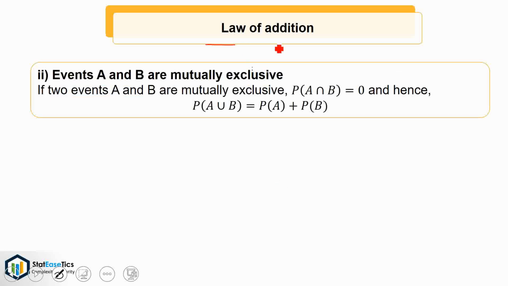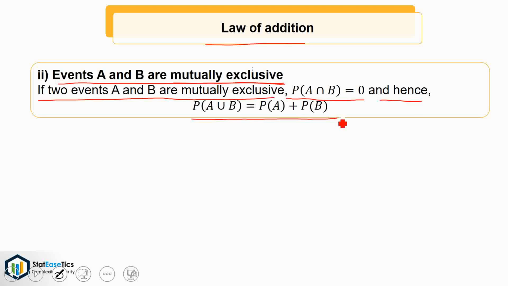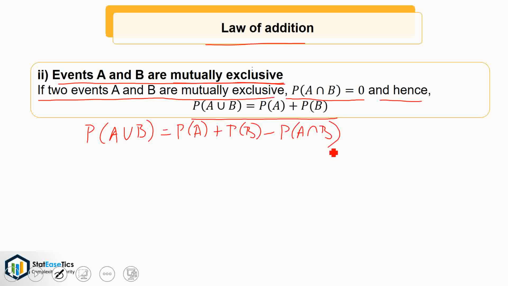Further, the second case of law of addition is when events A and B are mutually exclusive. If events A and B are mutually exclusive, then P of A intersection B is equal to 0 and hence P of A union B is equal to P of A plus P of B. This we can get from the previous formula, that is P of A union B is equal to P of A plus P of B minus P of A intersection B. Here, as the two events are mutually exclusive, hence P of A intersection B is equal to 0.